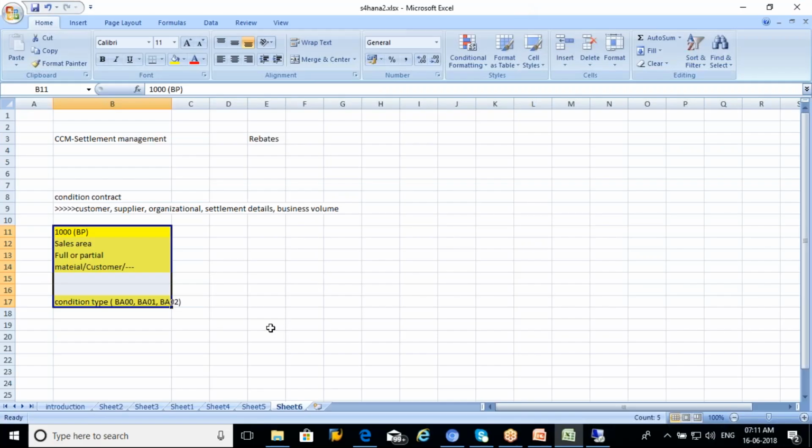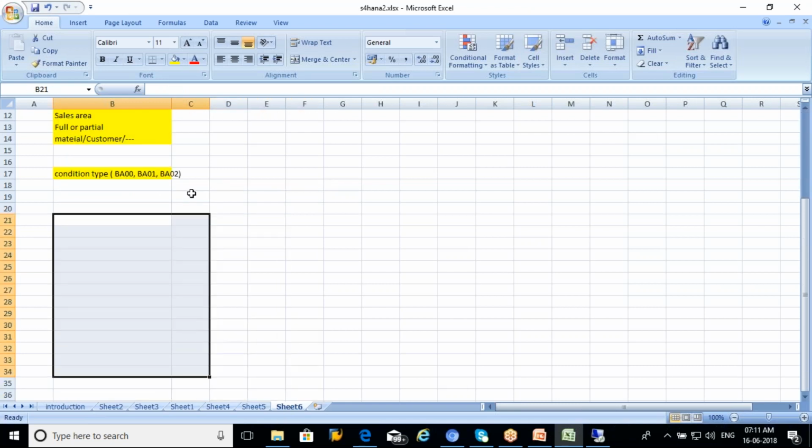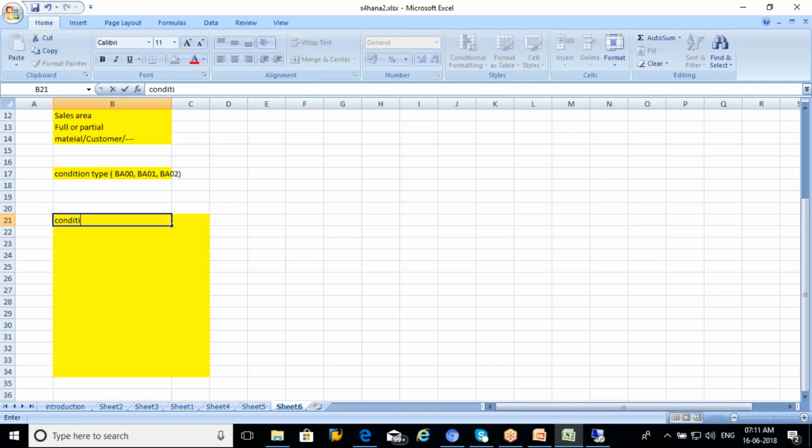From this, I can create a condition contract. This is my condition contract management. First, I need to see my condition contract types. What does it control, and how does it control this process?